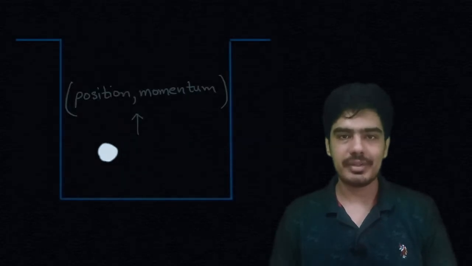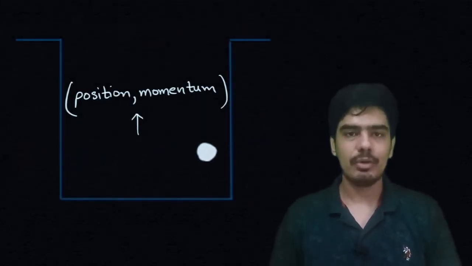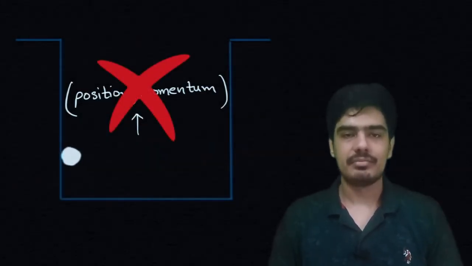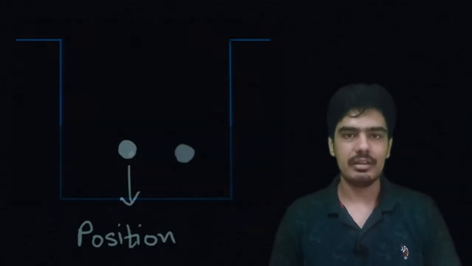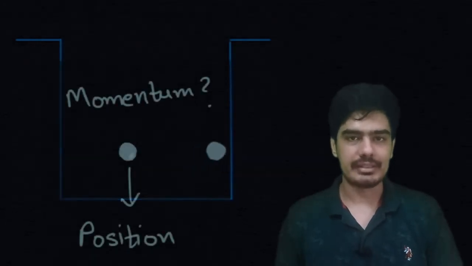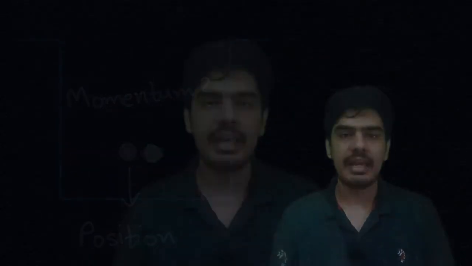Heisenberg uncertainty principle says that it is impossible to measure the position and the momentum of a particle simultaneously. In simple words, it means that if we measure the position of the particle accurately, then we can't say about its momentum with accuracy, or vice versa. And in this video, we are going to discuss how this principle affects the quantum world. So be with us till the end of this video.